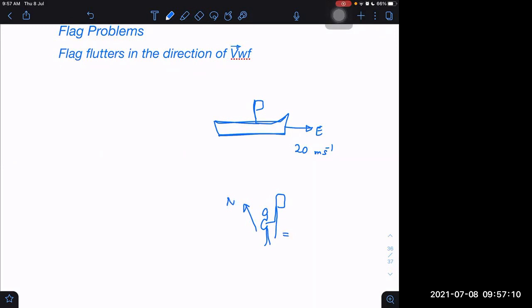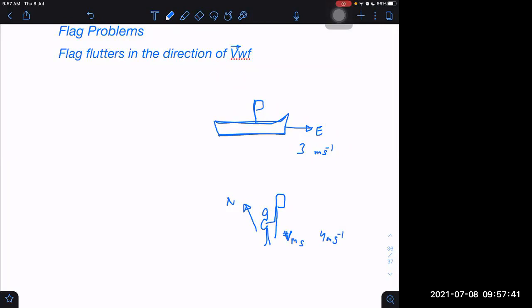and he is moving towards north with a velocity of, let me give some easy velocities. Let it be not 20, let it be 3 meters per second for the ship. Let the velocity of the man on the ship, meaning the velocity of the man with respect to the ship, be 4 meters per second towards north.